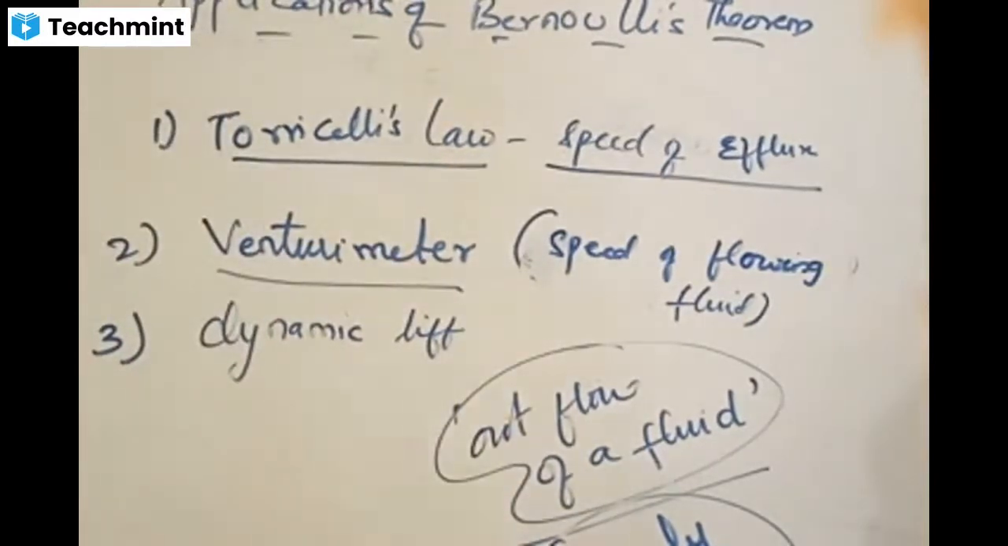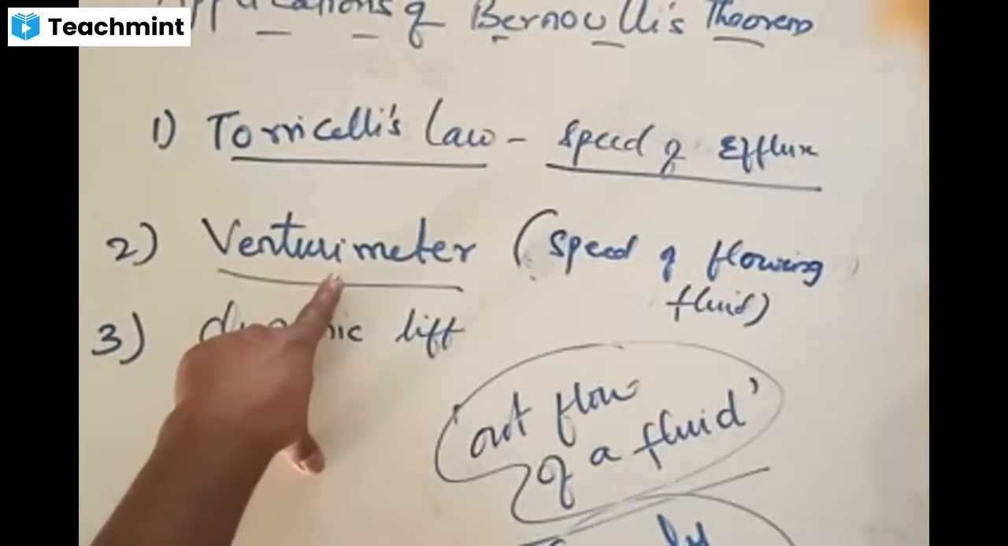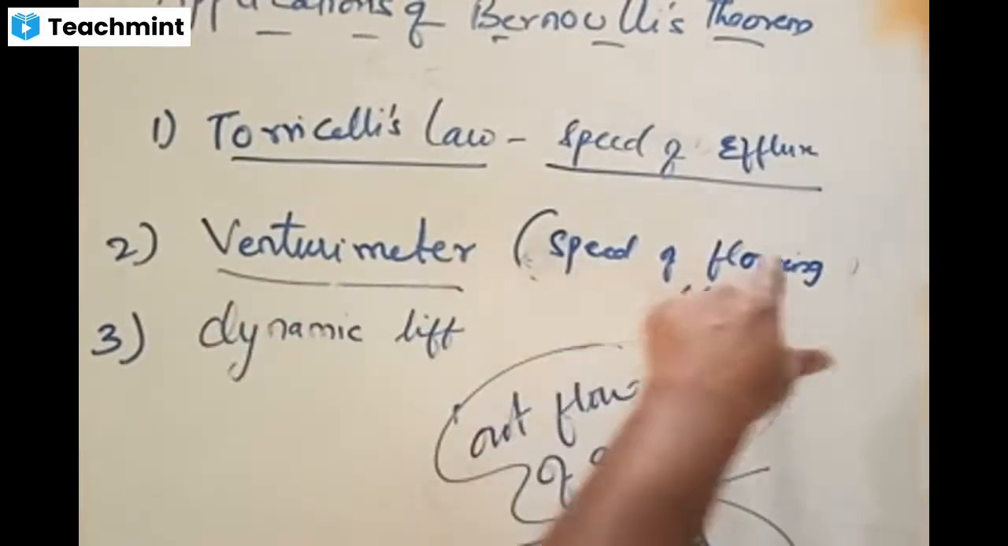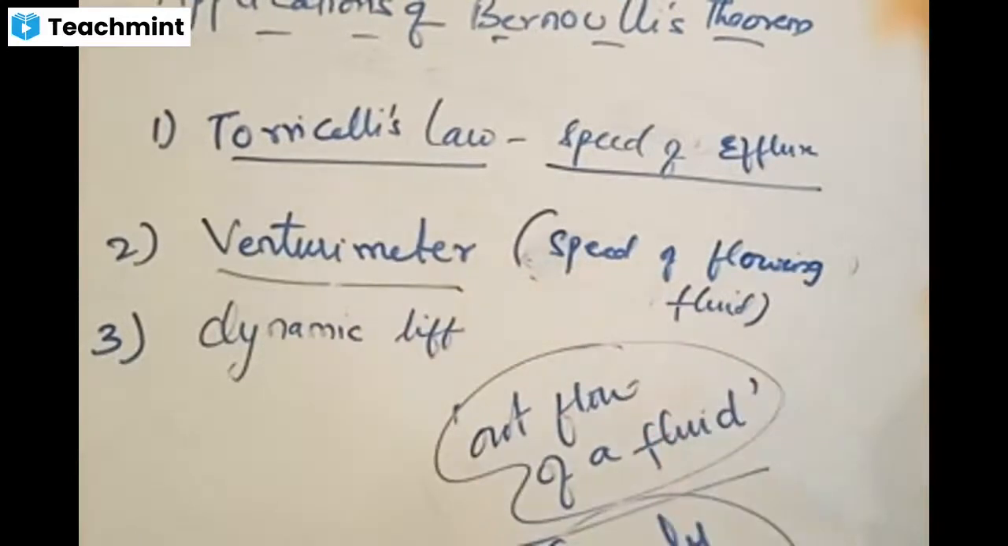Yes, sir, right. By making use of Bernoulli's theorem, this device helps in determining the speed of flowing fluid. In a river, we know water flows. With what speed is the river water flowing? Water is a fluid. With what speed is that fluid moving?